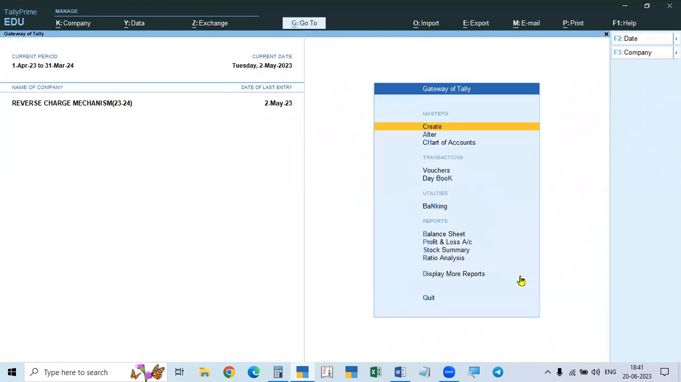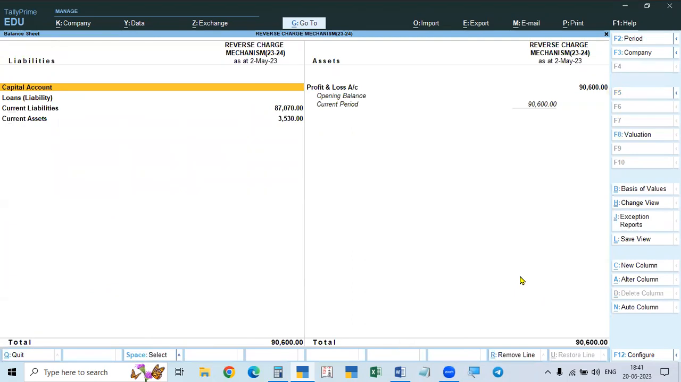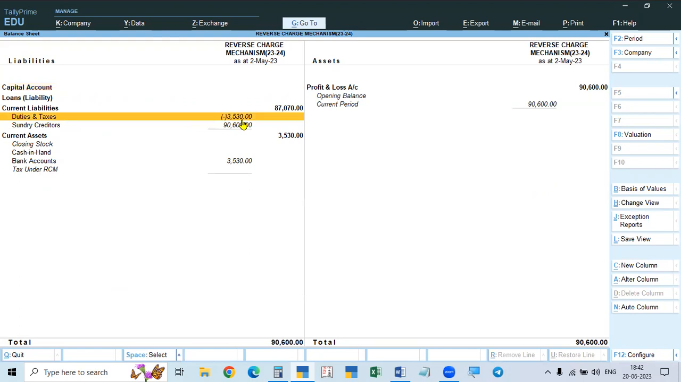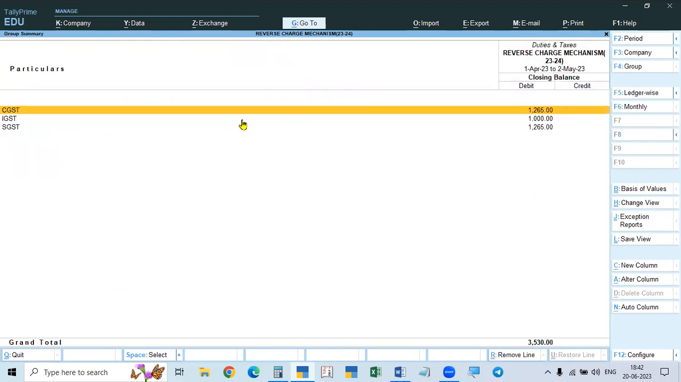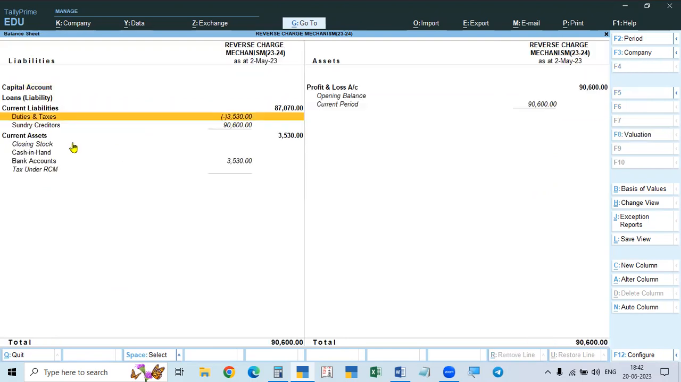Okay, now we will go to the balance sheet. We will go to the balance sheet. See, Alt F1. See here, bank account is credit balance because bank is a credit balance. You see, duties and taxes 3,530 means debit. That is input tax credit. That is why it is showing as minus mark. Liability is a credit balance.